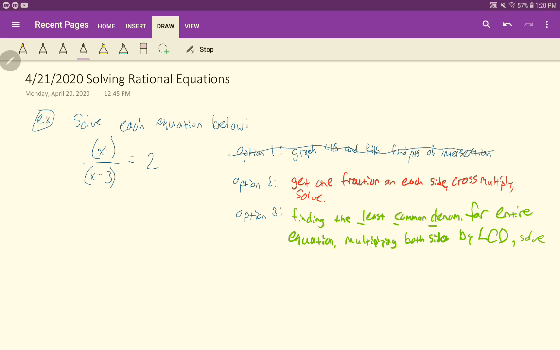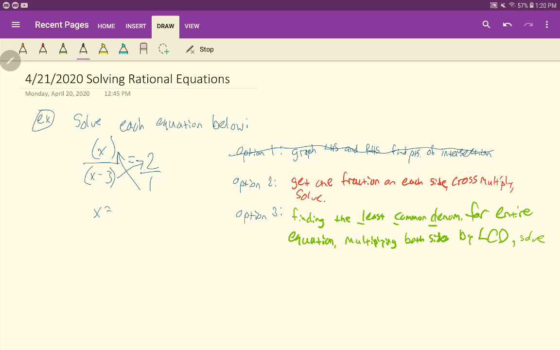We're going to talk about these 2 different strategies here, but we're going to focus on option 3 as our main bread and butter, and you'll see why in the next problem. For this one, you can see that we have a fraction equal to 2. How do you solve this? We have variables in the numerator and the denominator. Well, think about 2 as a fraction itself: 2 is the fraction 2 over 1. When you have a fraction equal to a fraction like this, that's called a proportion, and we can solve proportions by cross multiplying.